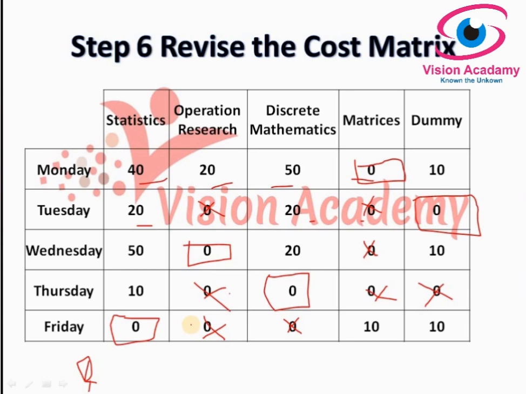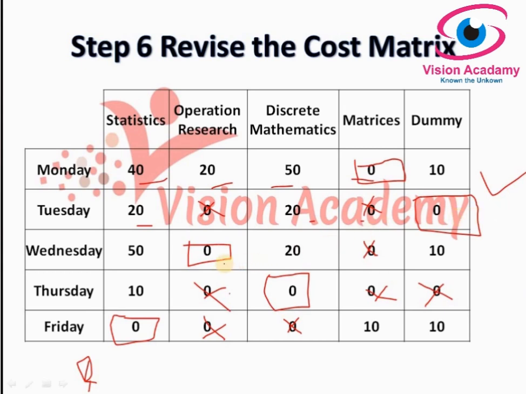So next, after reaching the optimality condition, let us check the assignment. So Monday is assigned to matrices. We are dealing with a scheduling problem, so Monday the seminar must be conducted on matrices. Okay. And Tuesday the seminar can't be conducted on dummy, because we created the dummy. So we can't schedule for Tuesday. Since there are no students, we have not considered this for anything, and it will be left over.